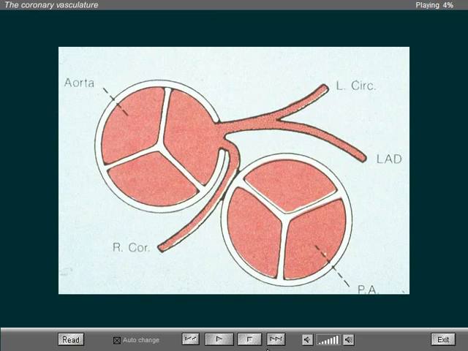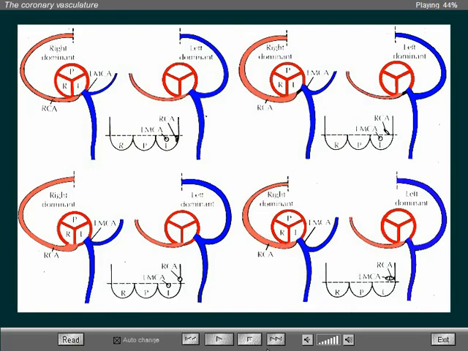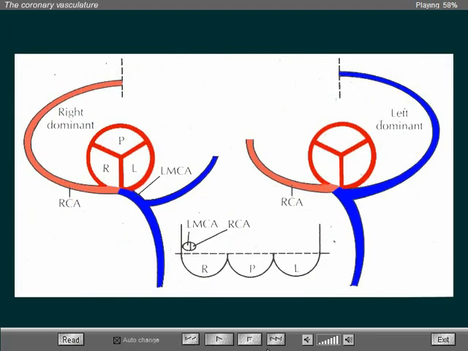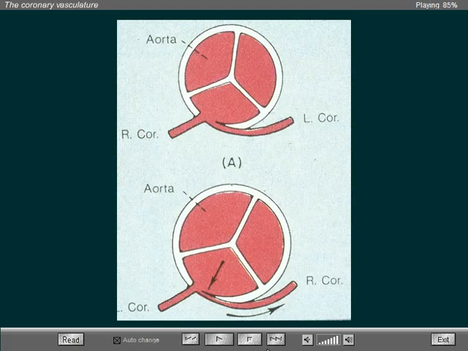There are many anatomic variations and anomalies of the coronary arteries, the most common being the two coronary arteries arising from the same sinus of Valsalva, as noted in these four diagrams. Note that it may come from the left, or it may come from the right sinus of Valsalva, or in between the two sinuses, as indicated in the third diagram. And the last diagram shows acute angulation that may be seen when the left coronary artery comes off the anterior sinus of Valsalva.